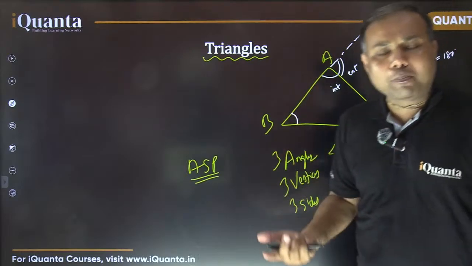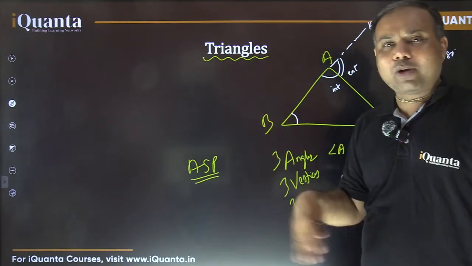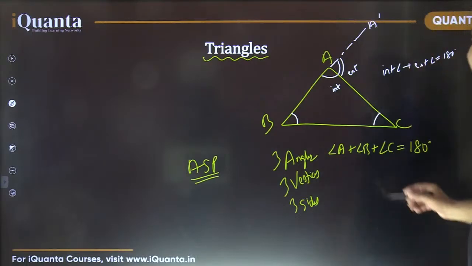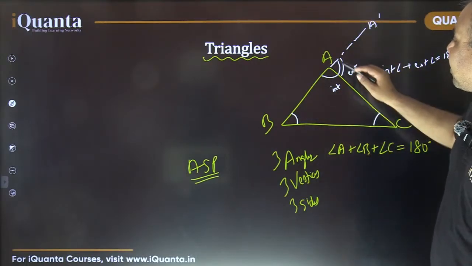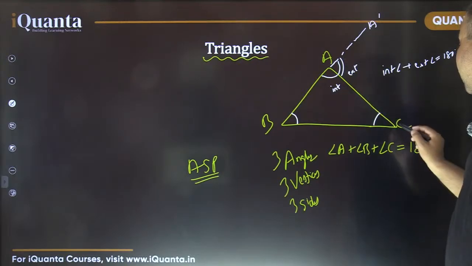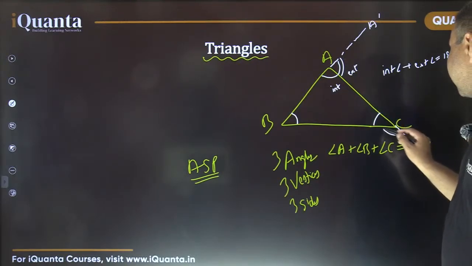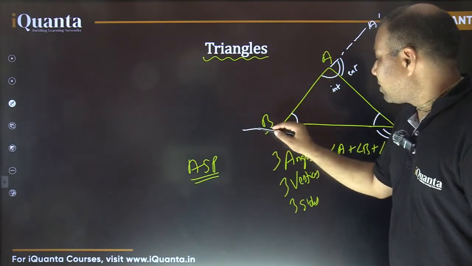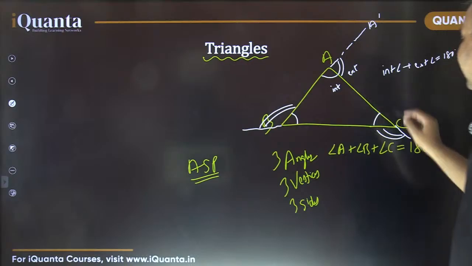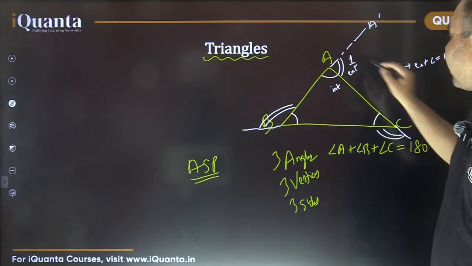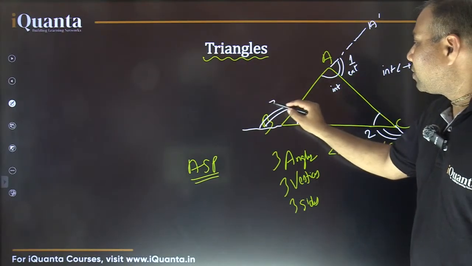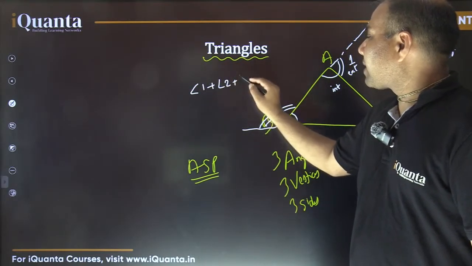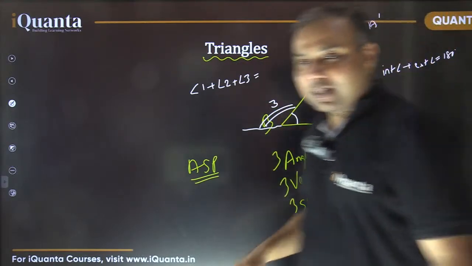And that is true for all polygons basically, whether it be a triangle or some other polygon as well. But now there's one important property. If I draw all exterior angles of a triangle, like this is the first one and this the second one, and similarly I'm extending this CB, then this is the third one. So all these exterior angles, let's call them angle 1, 2 and 3. So what is the sum of these three angles? Angle 1 plus angle 2 plus angle 3. How much will this be? Please answer this.